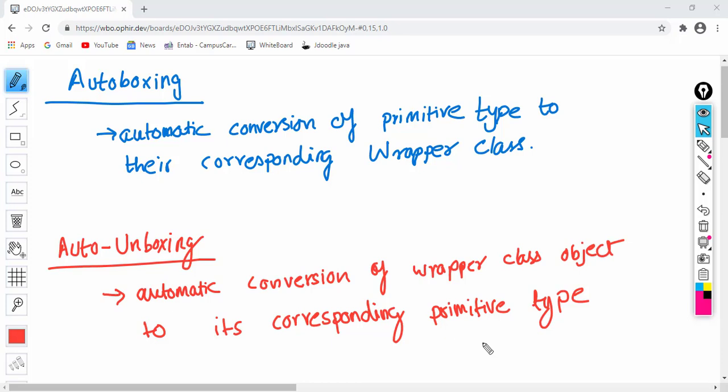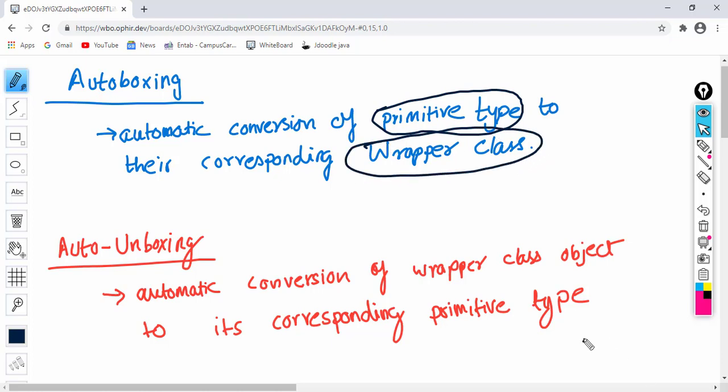We are going to discuss auto boxing and auto unboxing. So auto boxing means automatic conversion of primitive type to their corresponding wrapper class. So what does it mean? Conversion of primitive type to its corresponding wrapper class.